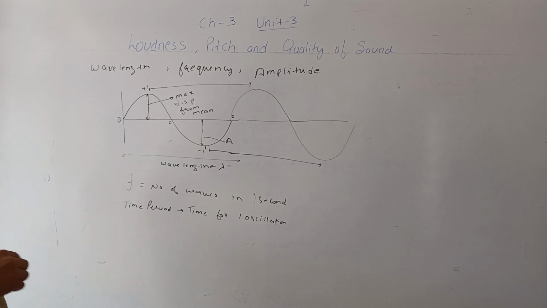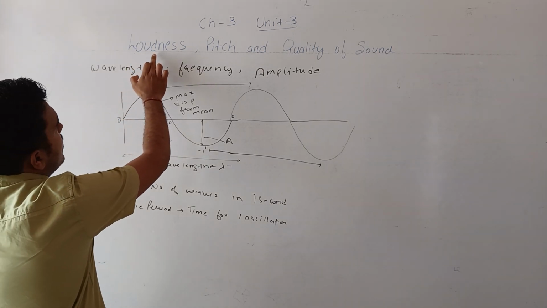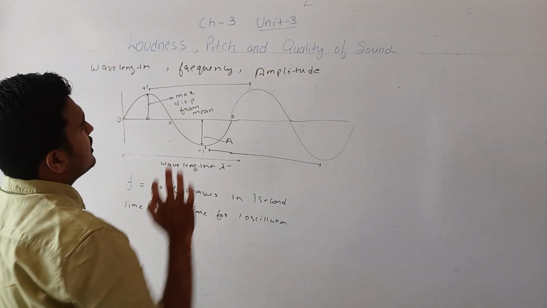This difference is characterized by qualities known as loudness, pitch and quality of sound.